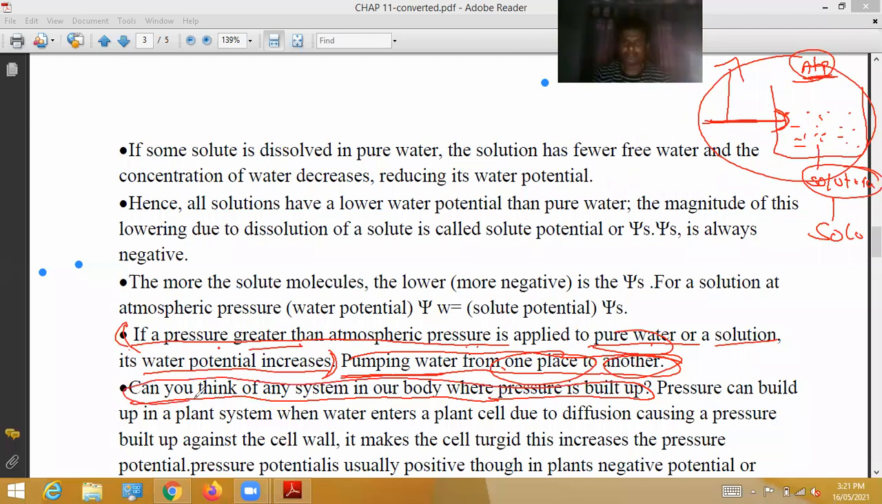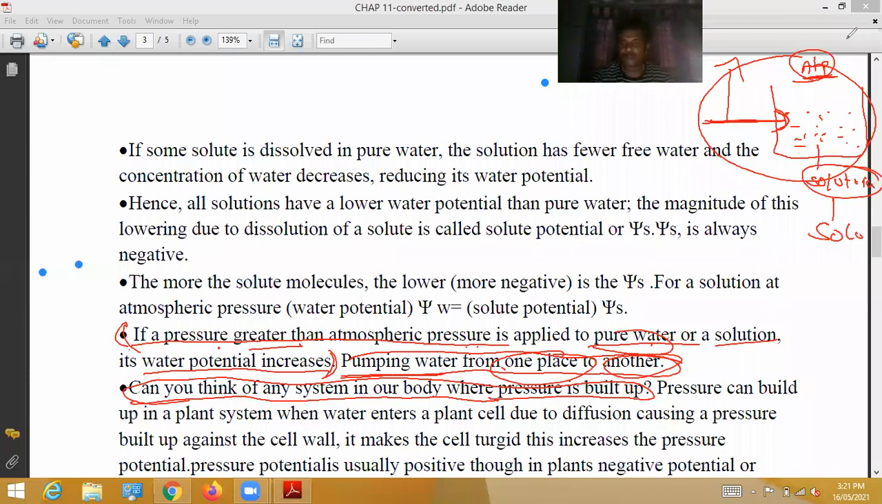Generally in our heart, pressure is built up. From lungs to heart, in lungs also some pressure is built up. So due to that pressure only, oxygenated blood is pumped, deoxygenated blood is pumped. Okay, that's all. So pressure can build up in a plant system.